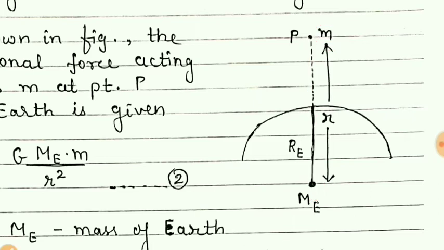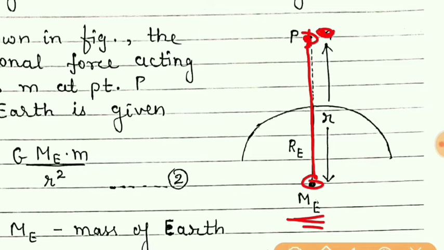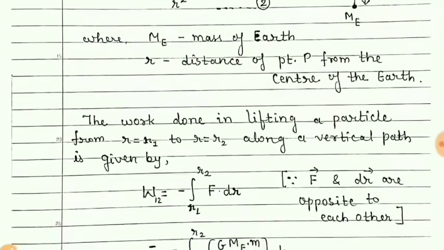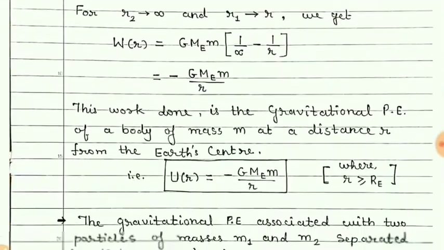But if there is no mass here, and we have simply selected a point above the surface of the Earth, if we select any point, then due to Earth there is a potential at this point. Remember, if there is a point, then there is a potential due to Earth, and if there is a mass at this point, then there will be a gravitational potential energy. So every point around any mass has a potential.